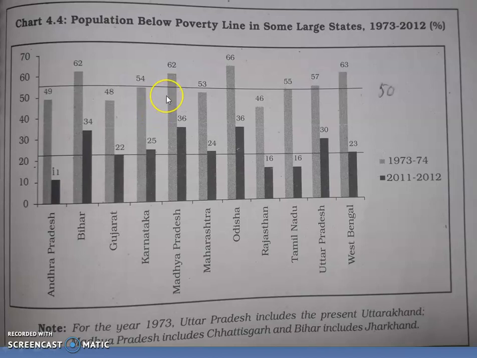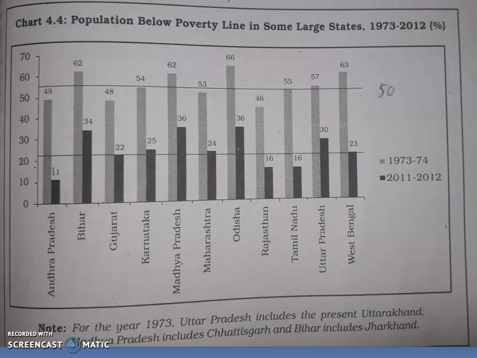The topmost line indicates the national level poverty in 1973-74, that is 55%, and the bottommost horizontal line indicates the national poverty level in 2011-12. Then the left side bars indicate the data of 1973-74.